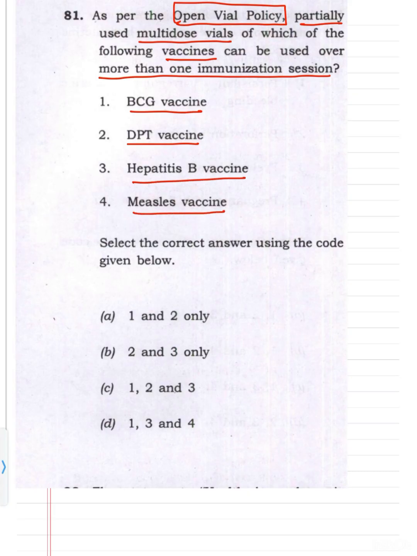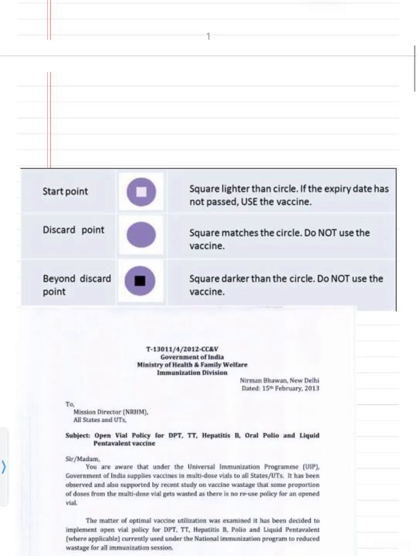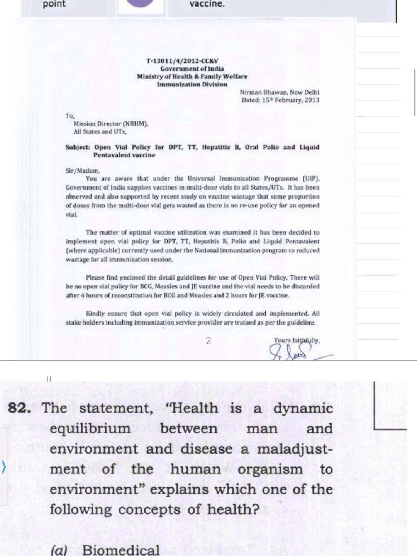So BCG vaccine we cannot use in the open vial policy. DPT vaccine, yes, we can use. Hepatitis B vaccine, yes, we can use. Measles vaccine, we cannot use. So answer will be 2 and 3. So let's read about the open vial policy, the letter of the central government to state governments